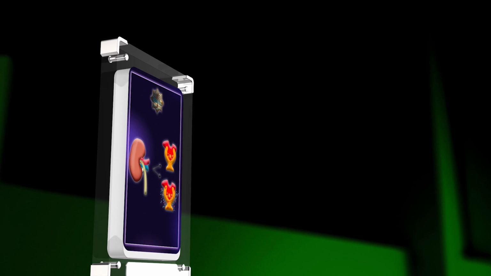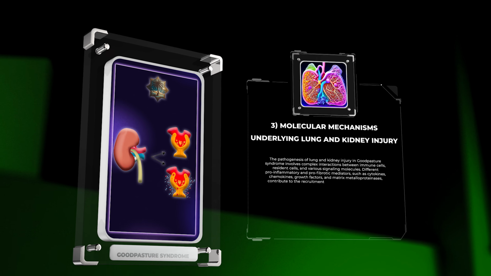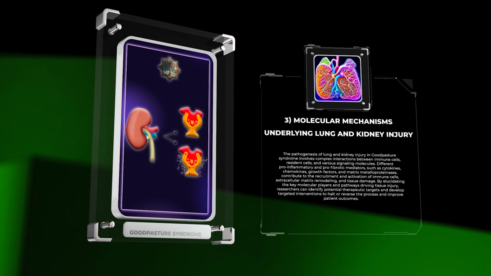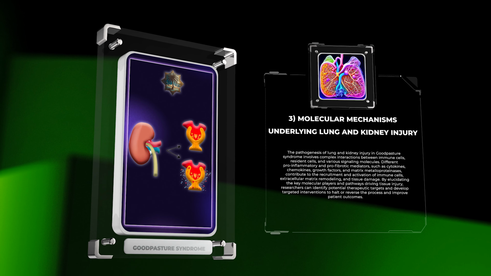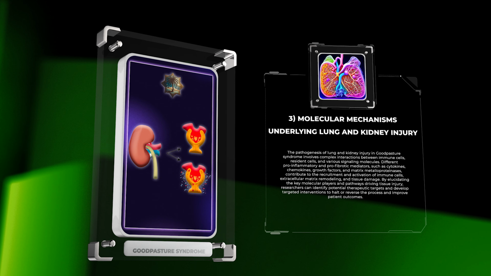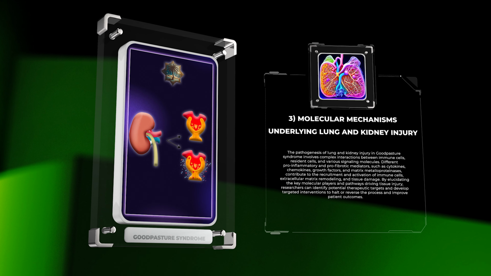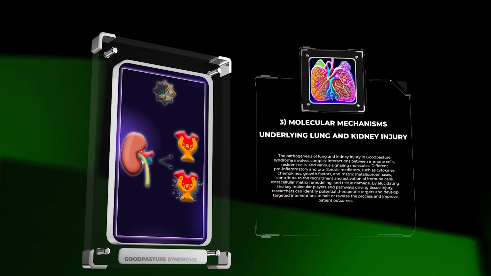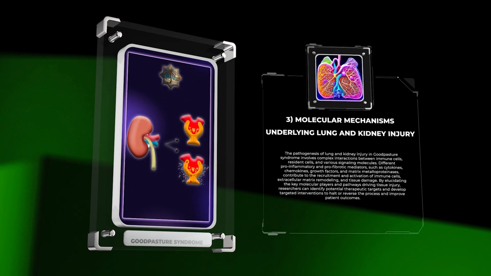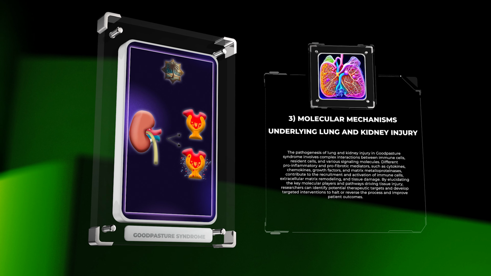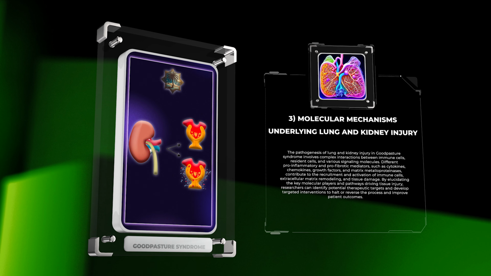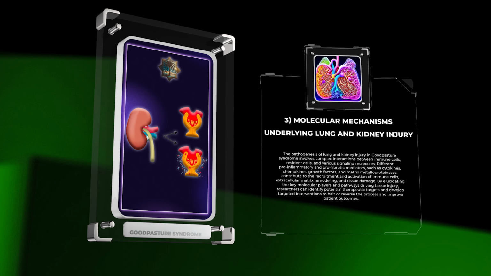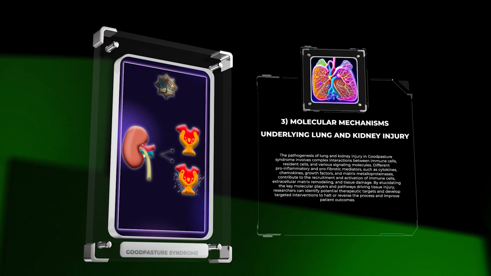The pathogenesis of lung and kidney injury in Goodpasture syndrome involves complex interactions between immune cells, resident cells, and various signaling molecules. Different pro-inflammatory and pro-fibrotic mediators, such as cytokines, chemokines, growth factors, and matrix metalloproteinases, contribute to the recruitment and activation of immune cells, extracellular matrix remodeling, and tissue damage. By elucidating the key molecular players and pathways driving tissue injury, researchers can identify potential therapeutic targets and develop targeted interventions to halt or reverse the process and improve patient outcomes.